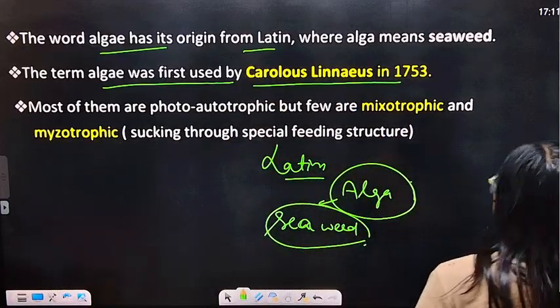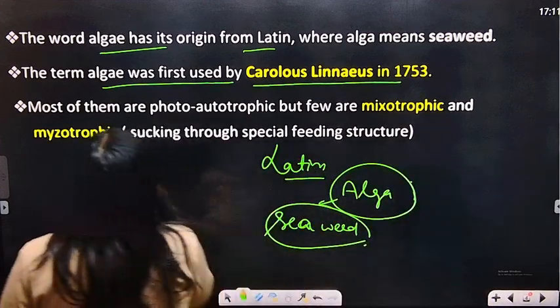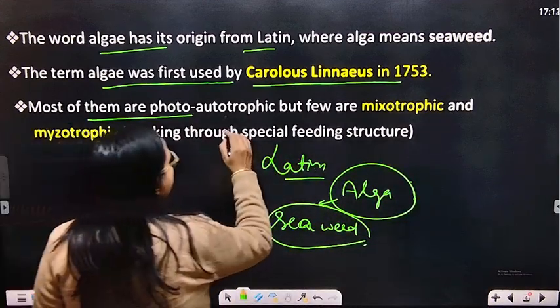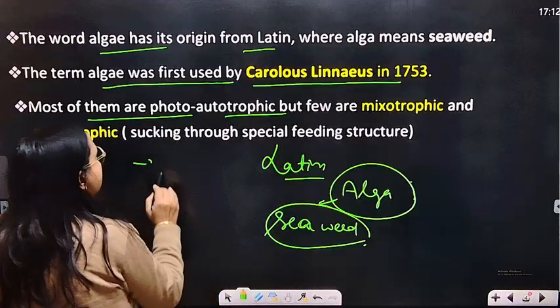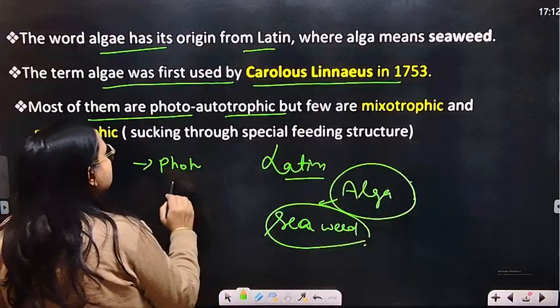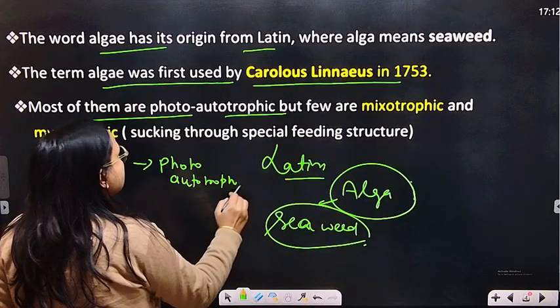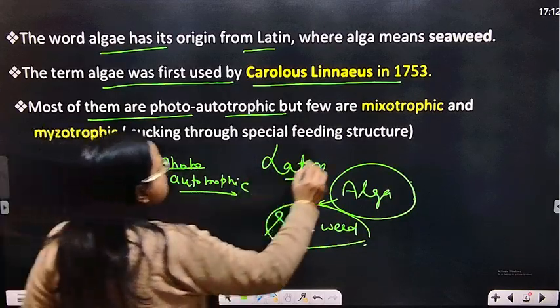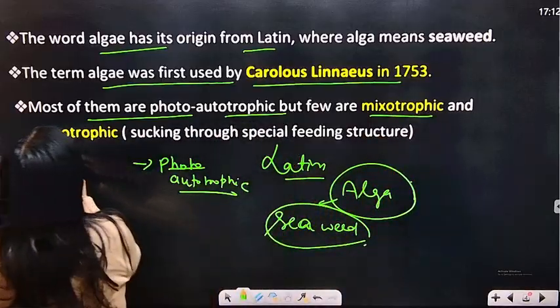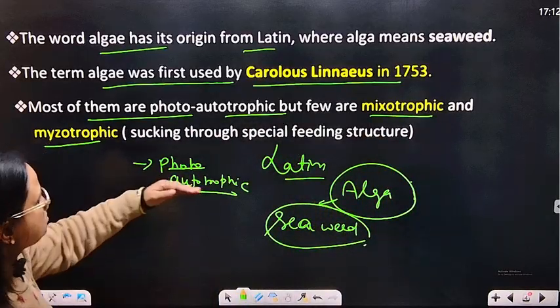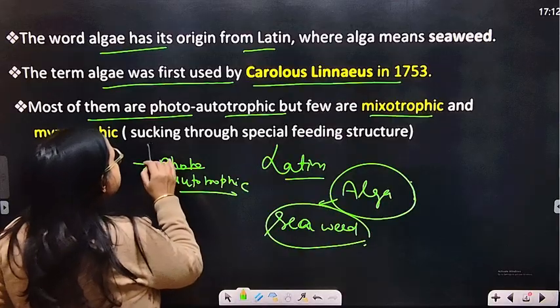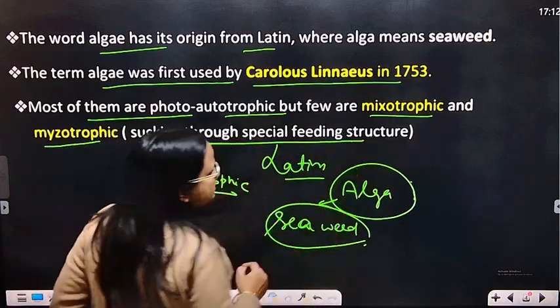Most of them are photoautotrophic, but a few are mixotrophic and mesotrophic, meaning sucking through a special feeding structure.